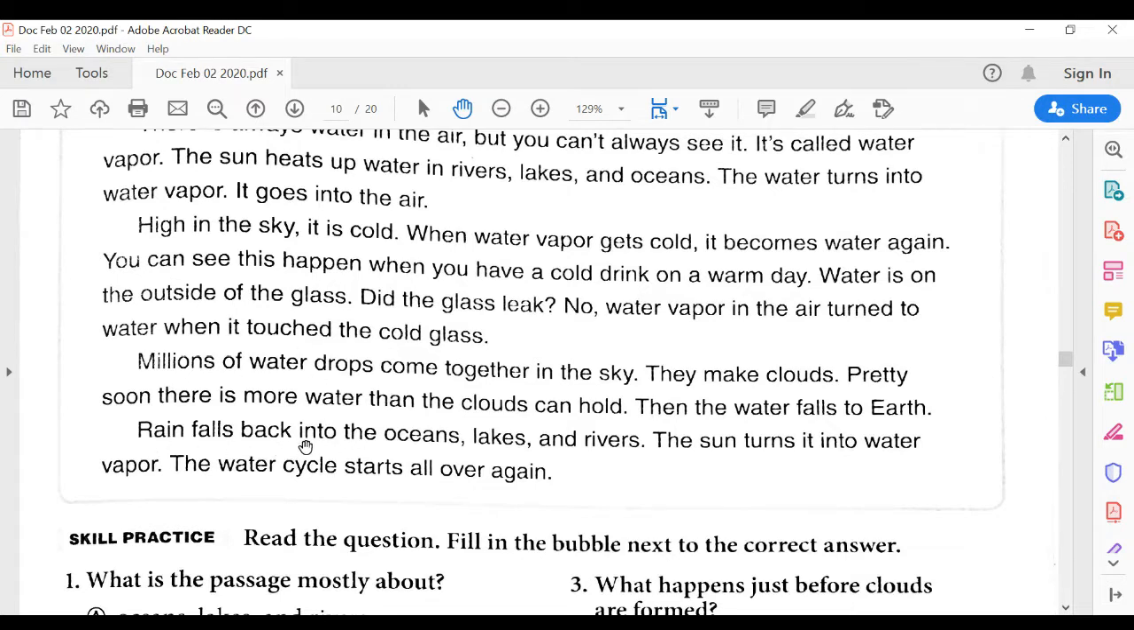Rain falls back into the oceans, lakes, and rivers. The sun turns it into water vapor. The cycle starts all over again.